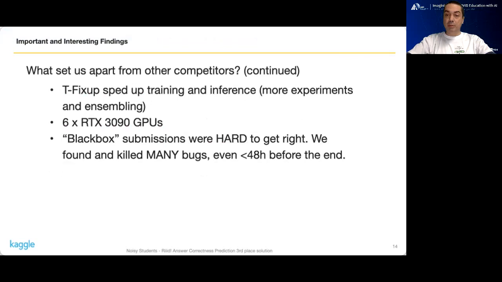Having 6 GPUs available wasn't critical to achieve a better score, but it was very helpful to run more experiments. Kaggle required us to send the source code for evaluation on a hidden test set. To prevent information leaks from the hidden set, which could be exploited by competitors, Kaggle decided to provide no information whatsoever in the event that the inference script failed. So error diagnosing and debugging was really hard in this competition.